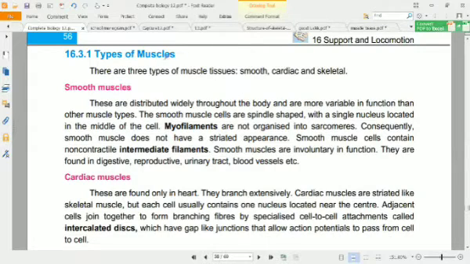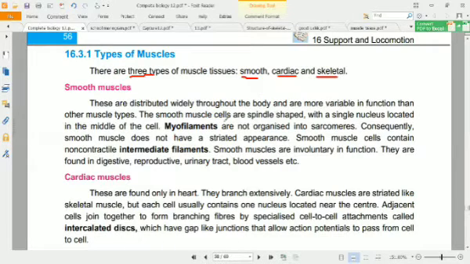So we will see here types of muscles. Types of muscles are of three: smooth, cardiac, and skeletal muscles. So the names are describing the types. What are smooth muscles, what are cardiac and skeletal muscles? We will see one by one. Smooth muscles are called smooth because they do not have striation.